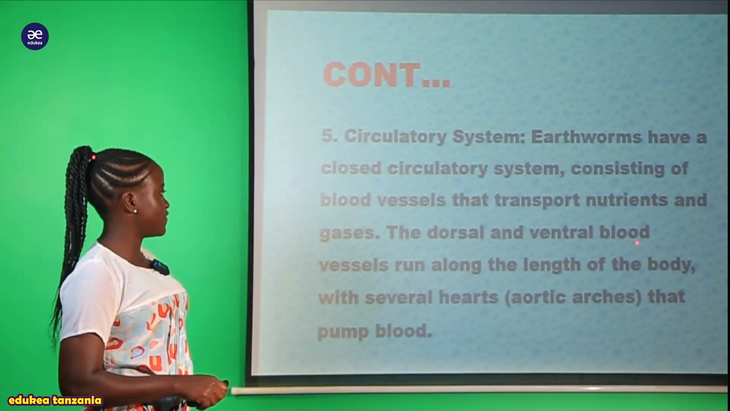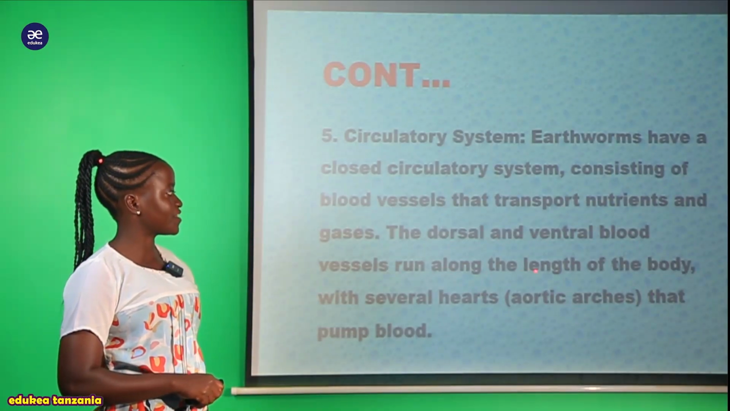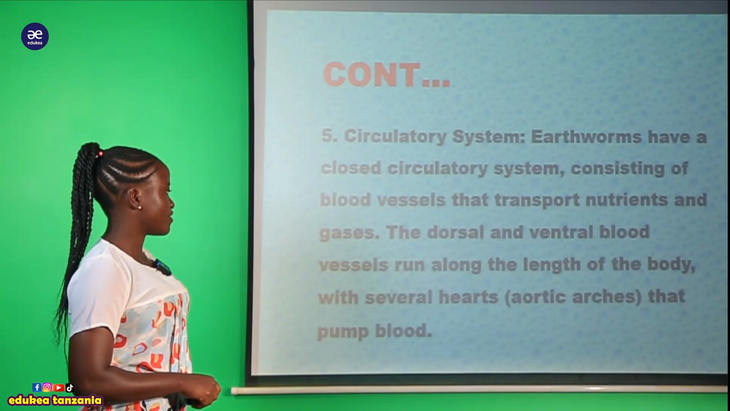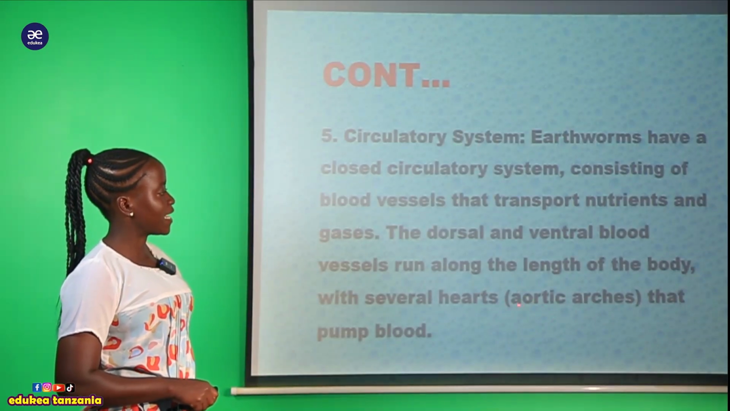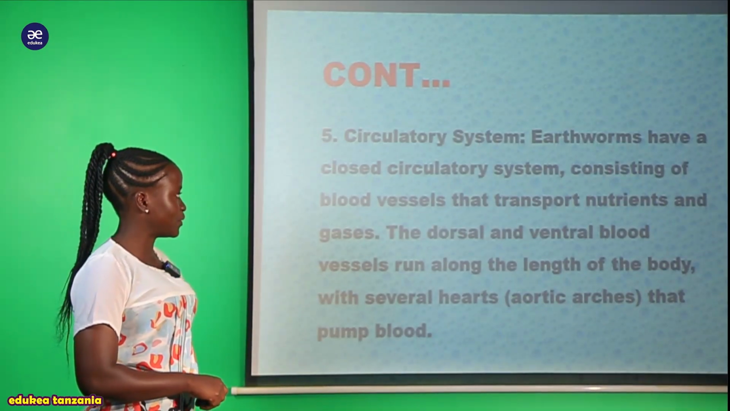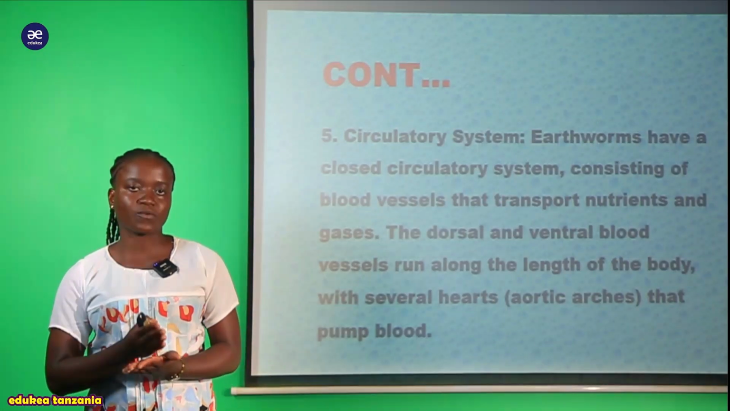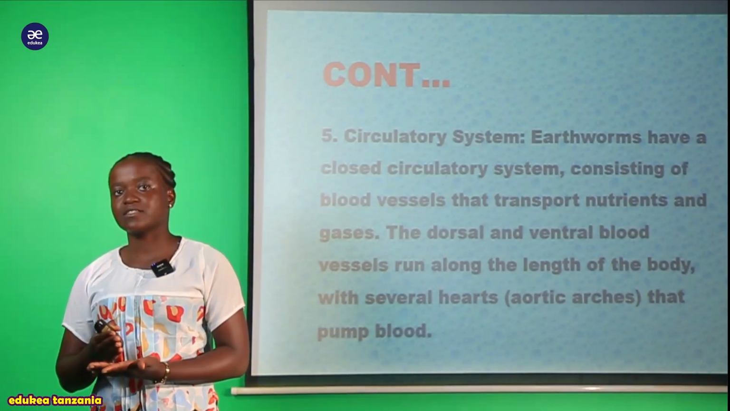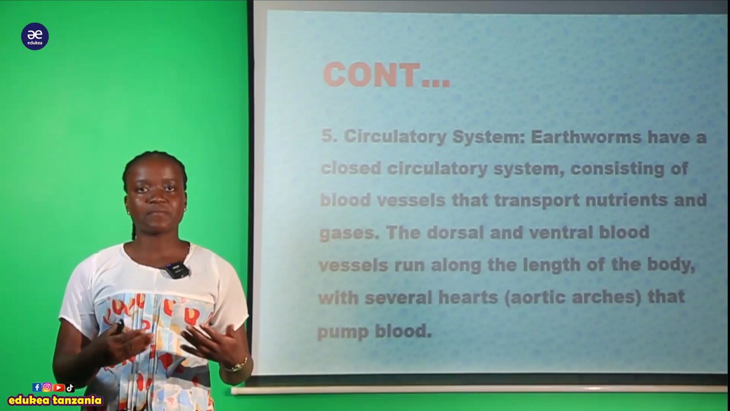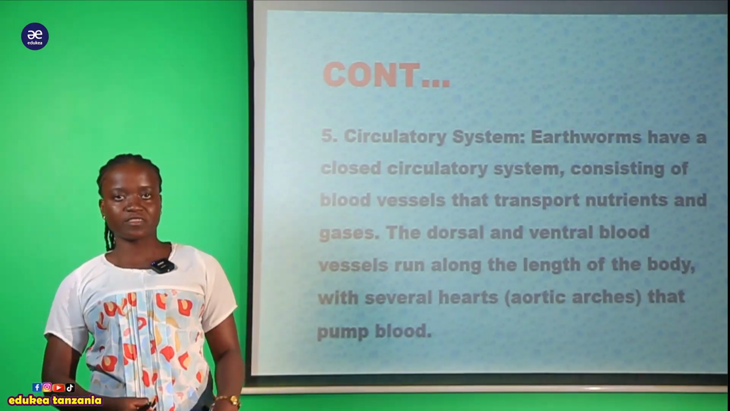So the dorsal and the ventral blood vessels run along the length of the body with several hearts, aortic arches that pump blood. So this organism, they have several hearts. Wanakuwa na kwenye kila segment kunakuwa na hearts. Hii heart ambayo inawasaidia for the pumping of lymph within their body.